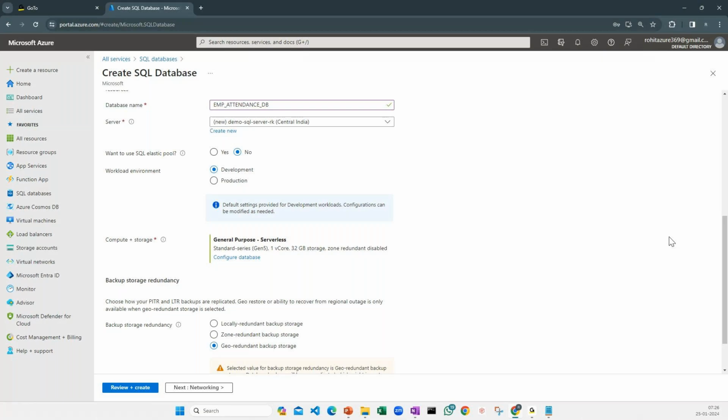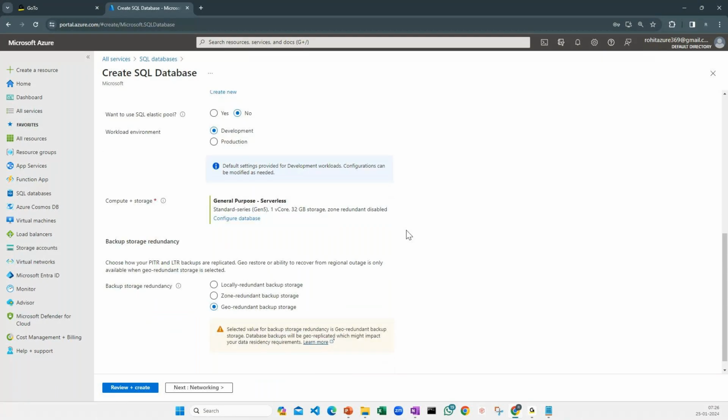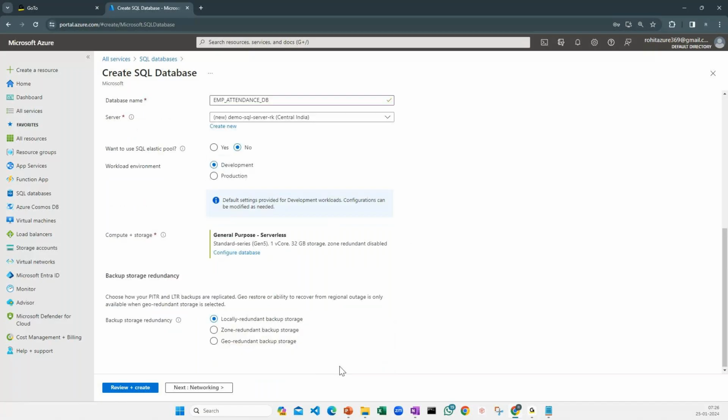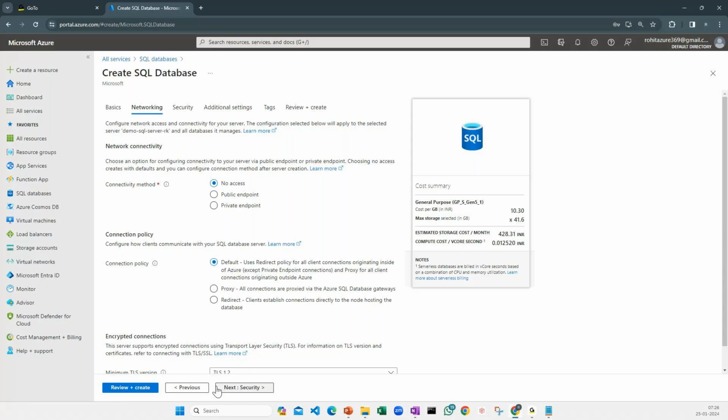Perfect. I'm putting out a development. I'm taking a local redundant storage. I don't want a geo redundant and everything. I'm going with this one. Here I want to create the connectivity method. I want to enable the public endpoint.